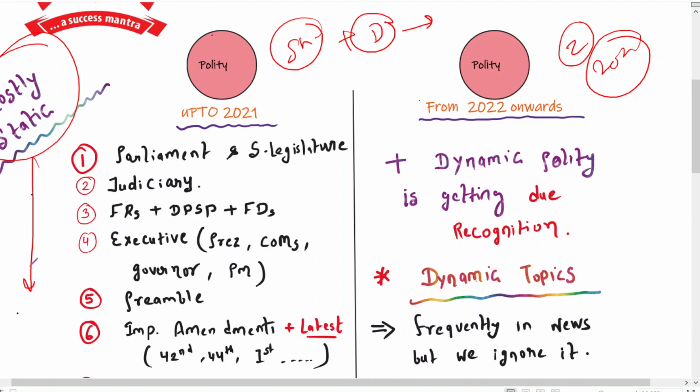So the first topic will be the most important, that is Parliament and the state legislature. Mostly you should focus on Parliament. Here you can focus on Lok Sabha, Rajya Sabha, the bills, the procedure to pass a bill, and the role of the President in passing the bill. There are various dimensions: money bills, ordinary bills, constitutional amendment bills. So how they are passed, whether President's assent is required or not, you have to explore in that way.